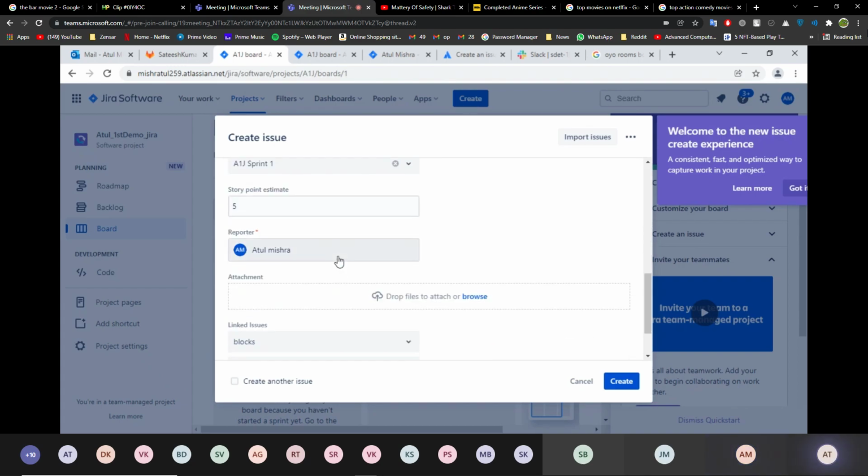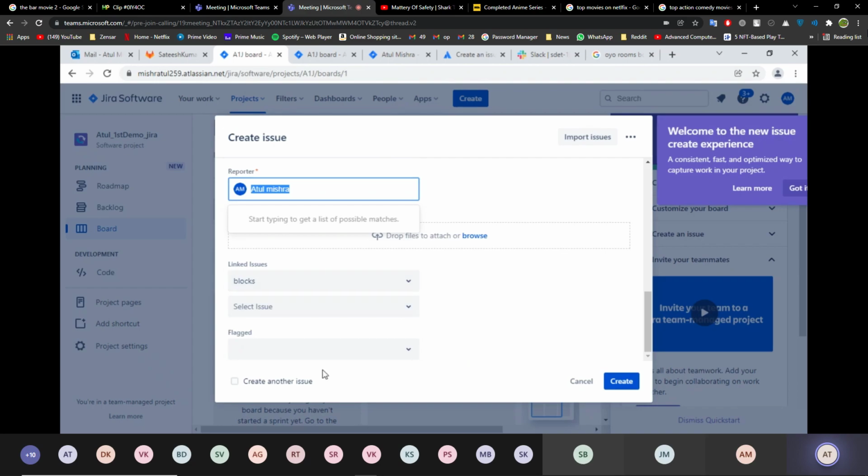No, it's not showing any invite teammate. How can I resolve this? In my case, it is showing.